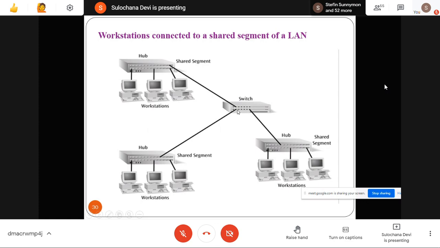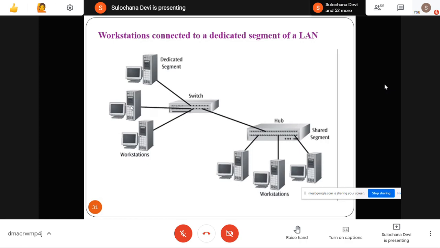Switch will find out where this machine is connected, on which port number, then it will forward to the hub. Hub will find out where this machine is connected to this port, and then it will forward to that machine. In the switch you can connect a few machines directly to port numbers, and another network on one port number here. So this is a dedicated segment, and this is another part of the segment which is connected only on a port.